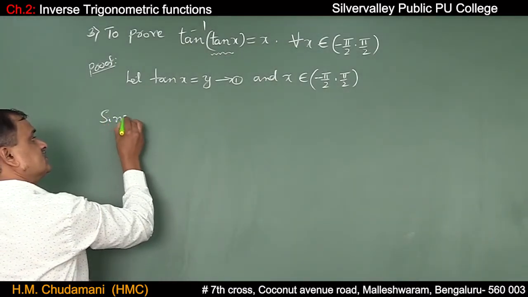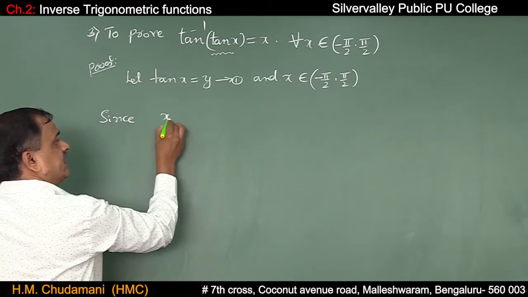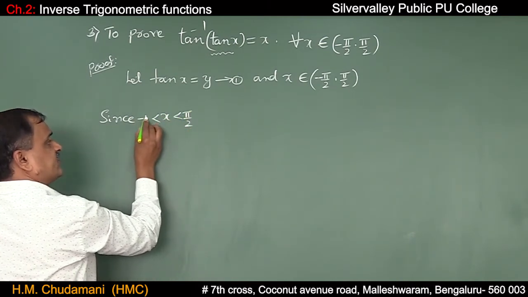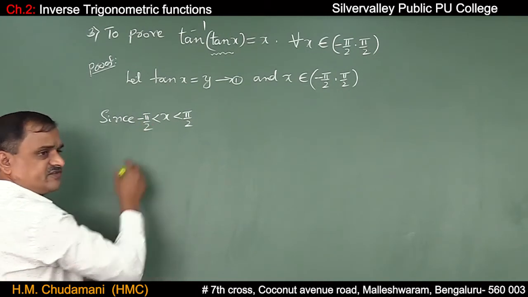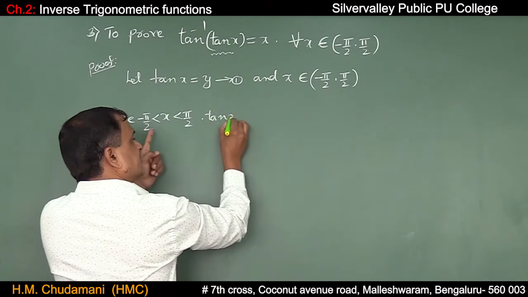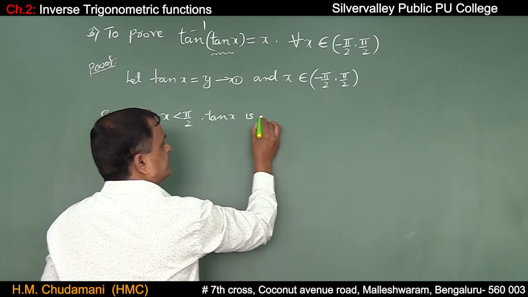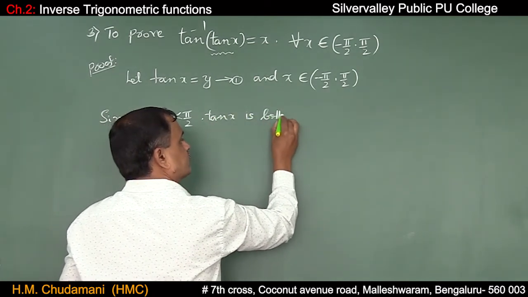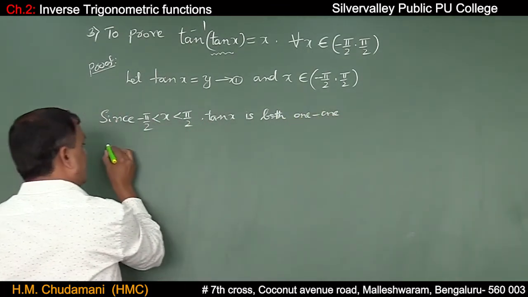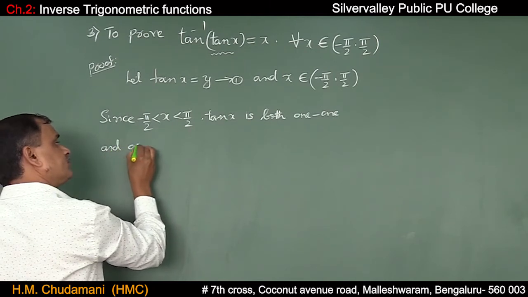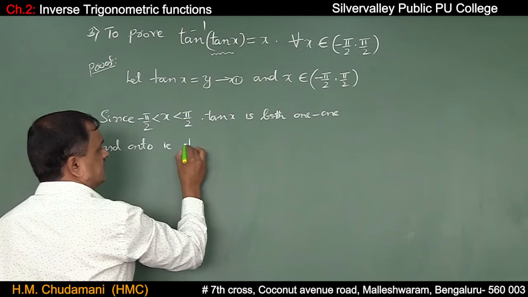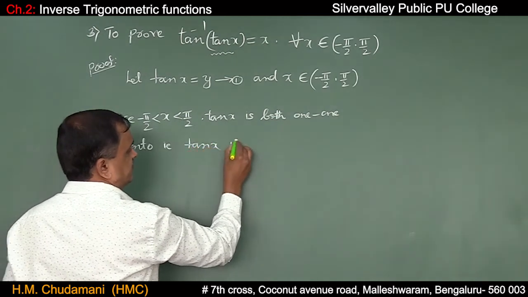Since x is less than pi by 2 and greater than minus pi by 2, in the open interval minus pi by 2 comma plus pi by 2, tan x is both one-one and onto. That means tan x is bijective.